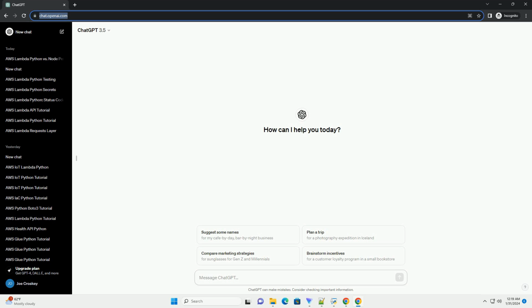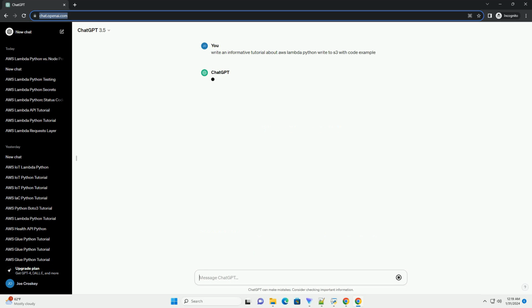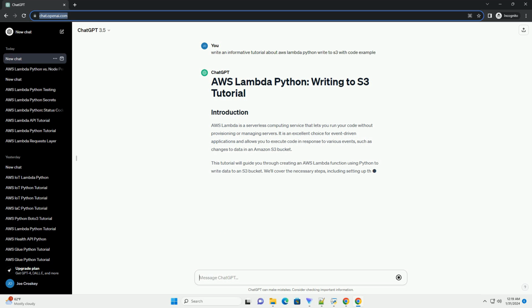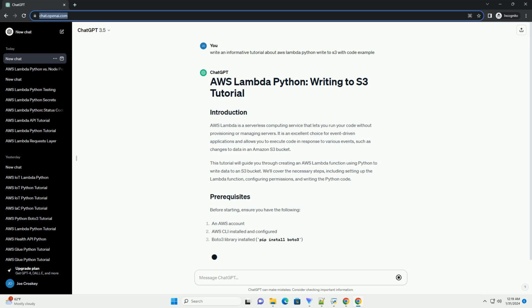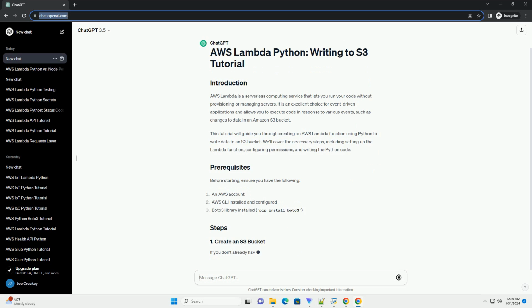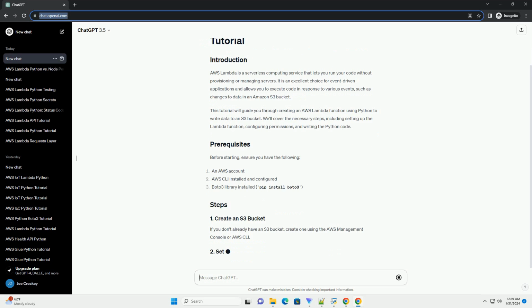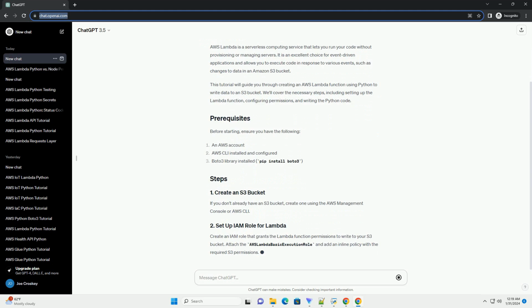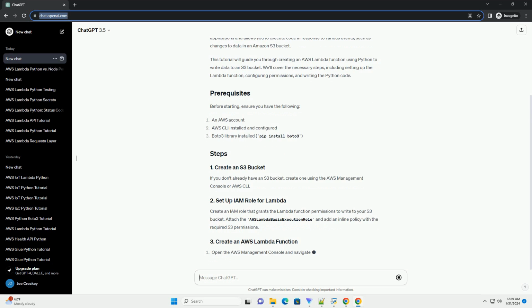AWS Lambda is a serverless computing service that lets you run your code without provisioning or managing servers. It is an excellent choice for event-driven applications and allows you to execute code in response to various events, such as changes to data in an Amazon S3 bucket. This tutorial will guide you through creating an AWS Lambda function using Python to write data to an S3 bucket. We'll cover the necessary steps, including setting up the Lambda function, configuring permissions, and writing the Python code.